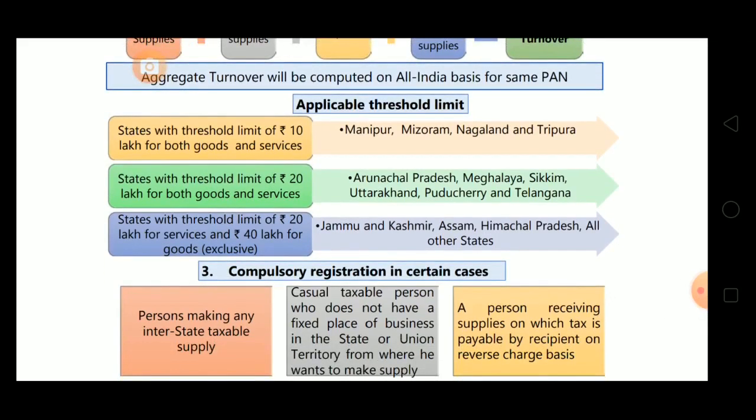MMNT, you can see it as MNMT or MMNT, just to memorize. Okay, Manipur, Mizoram, Nagaland, Tripura. For these 4 states, the threshold limit is 10 lakhs.